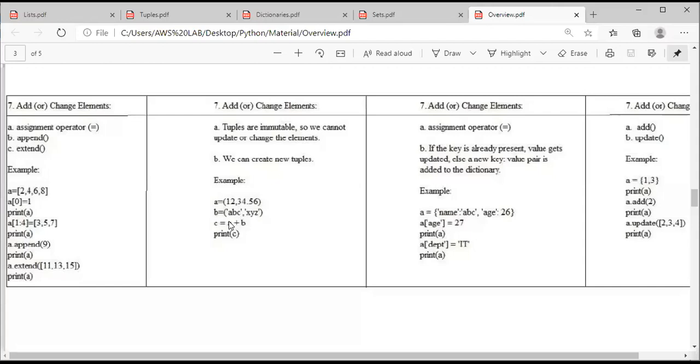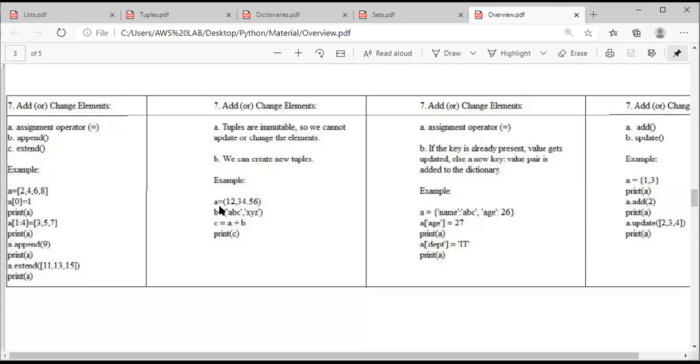Coming to the tuples. Tuples are immutable. Can we change an element? No. Can we add an element? We cannot add an element. Immutable means we cannot change or add the elements we have considered, right? Then what can we do? We can create a new tuple. See, tuples are immutable, so we cannot add or change a value in a tuple. What we can do is, by using the existing tuples, create a new tuple if we want to; the old tuples cannot be changed.